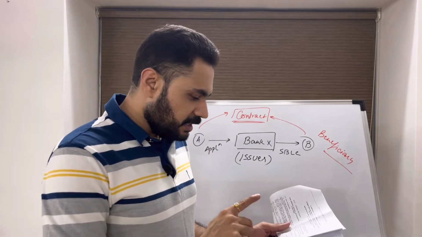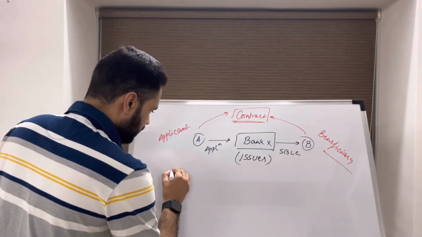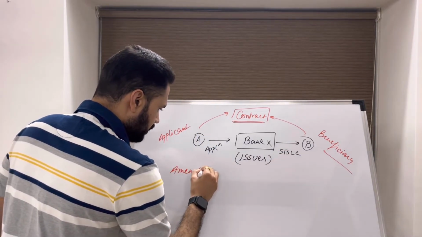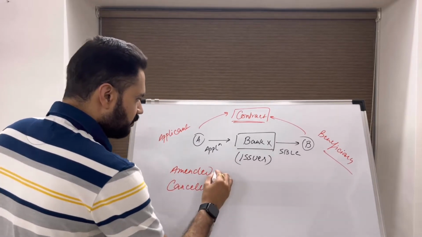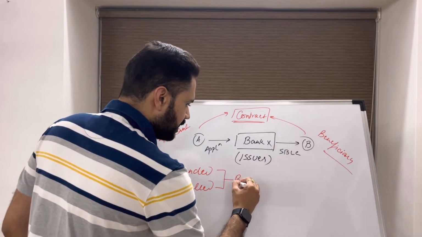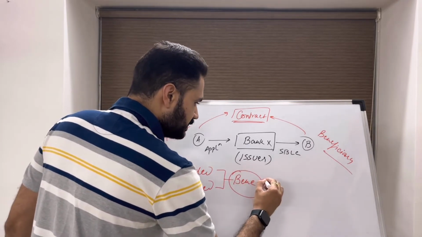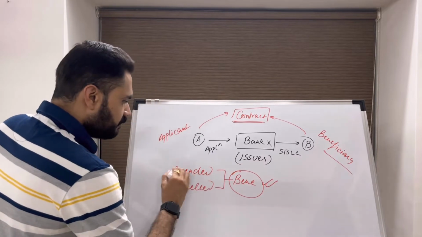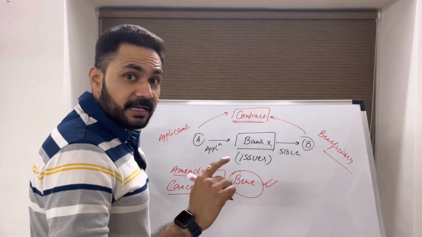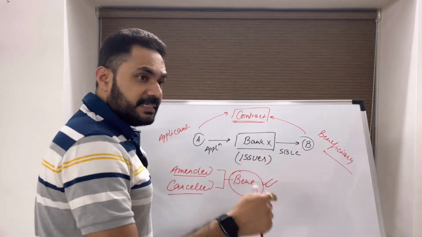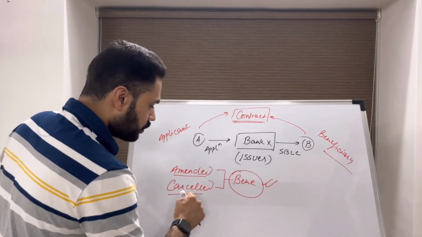So first, a standby is irrevocable. Irrevocable means it cannot be amended or cancelled without the consent of the beneficiary. This consent is required for amendment of the standby or if the standby is to be cancelled, unless the standby in its text mentions an auto extension clause, auto amendment clause or automatic cancellation clause.